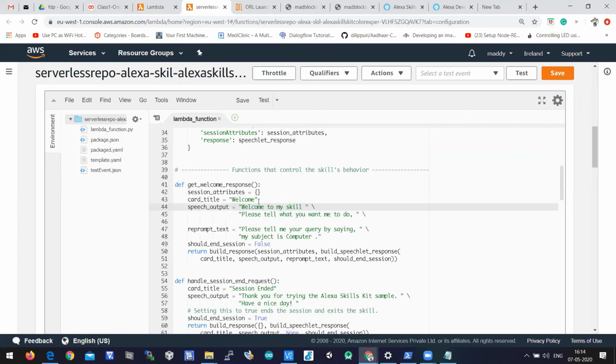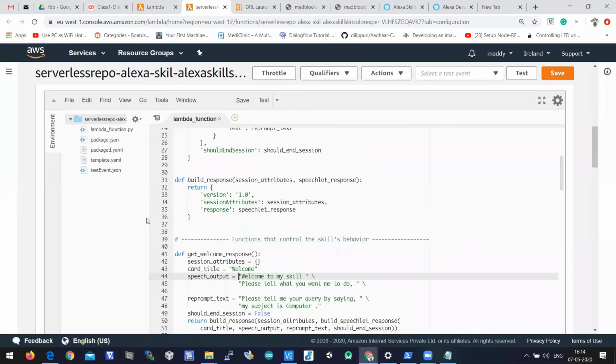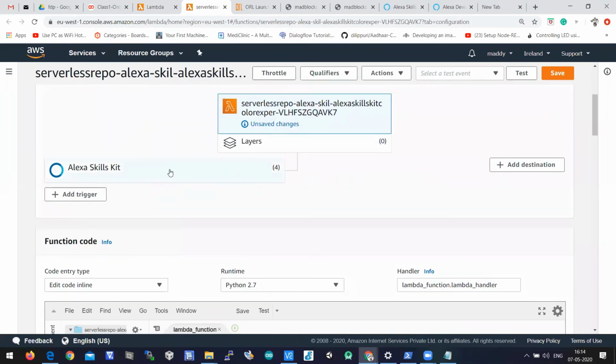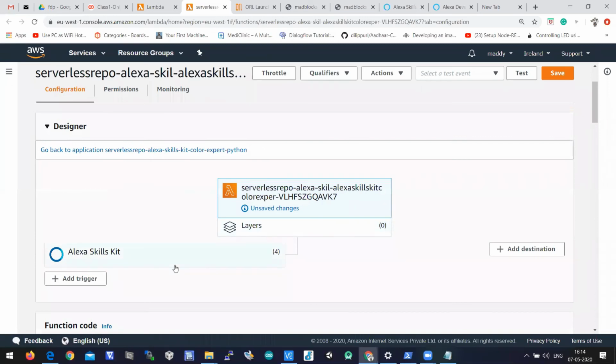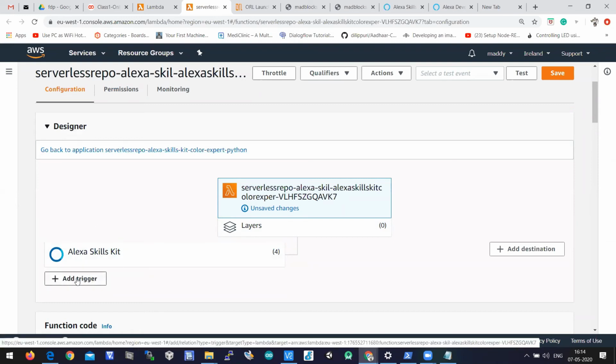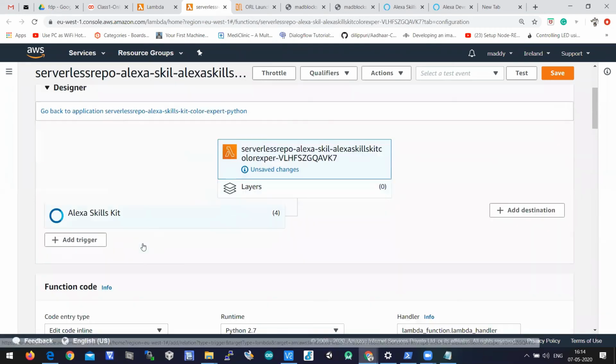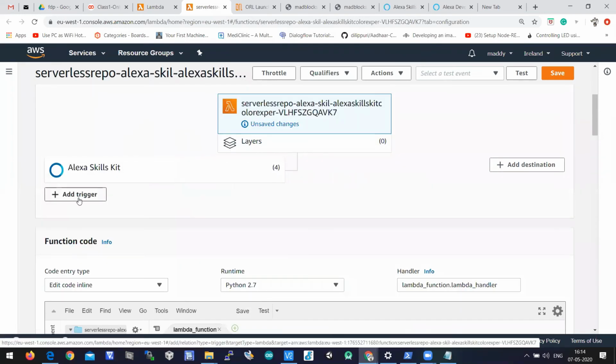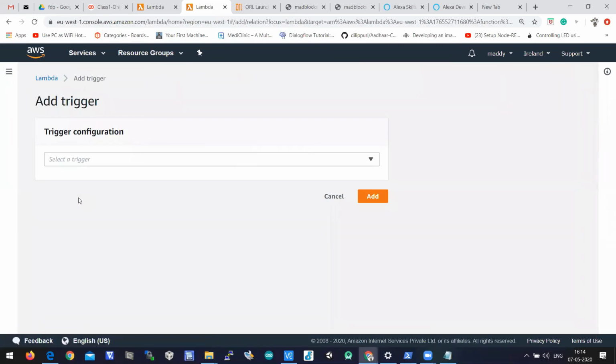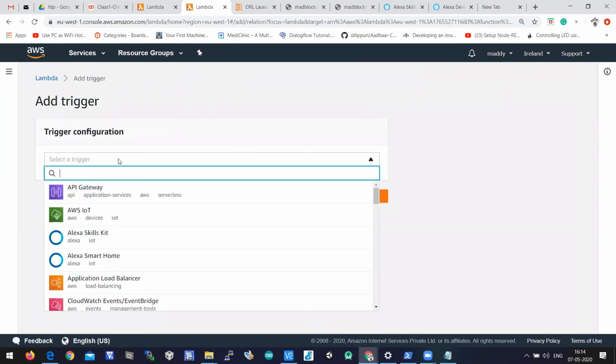Okay, so let's check whether this welcome response is printed there or not, but we need to configure our lambda function. At the designer, you'll have add trigger. You need to click on add trigger. At select trigger, you need to select Alexa skills kit. Then click on add trigger.